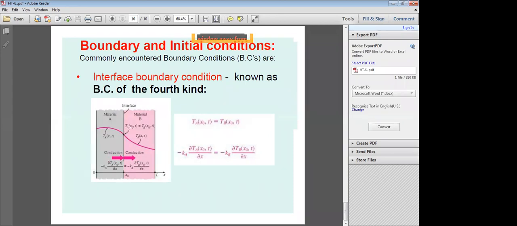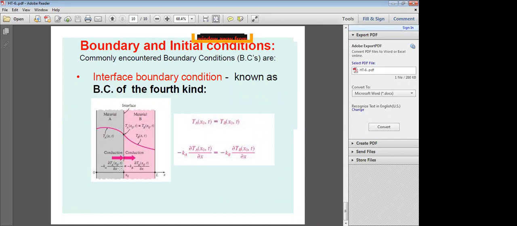T_A, the temperature in Kelvin of material A at the given location X naught at a given time t, is equal to T_B, the temperature of material B at X naught and time t. So T_A is equal to T_B at the interface.